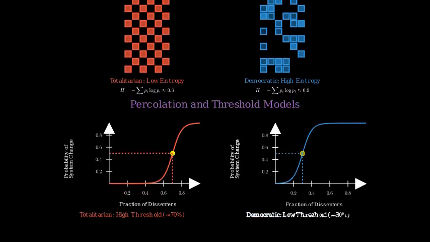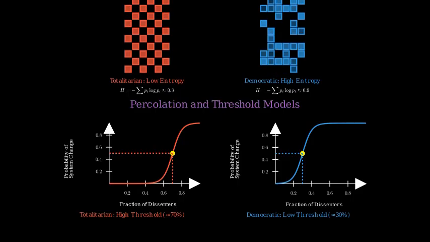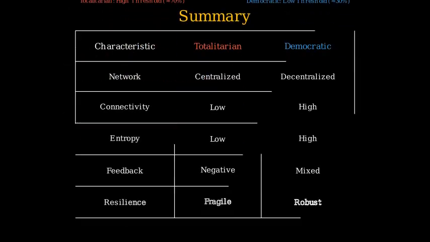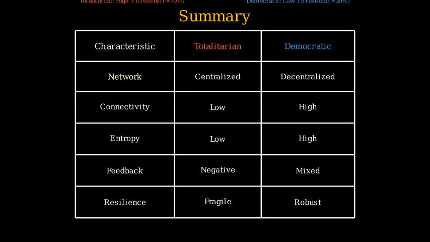Percolation and threshold models can help find the critical fraction of activated dissenters needed to spark system-wide change. This threshold is typically much higher in totalitarian networks than in democratic ones. In summary, by mapping political regimes onto concepts from complexity science, we gain a quantitative and mechanistic understanding of how these systems function. Totalitarian systems can be characterized by low connectivity, as citizens have few connections outside state-approved channels.